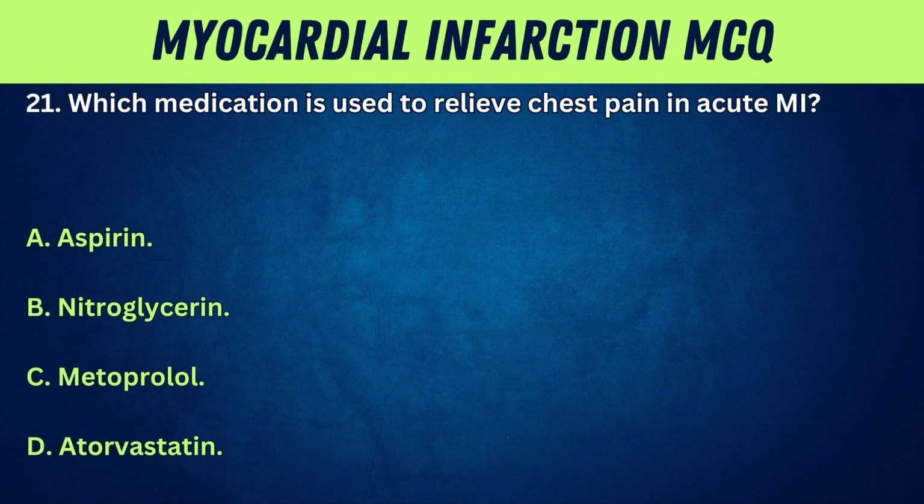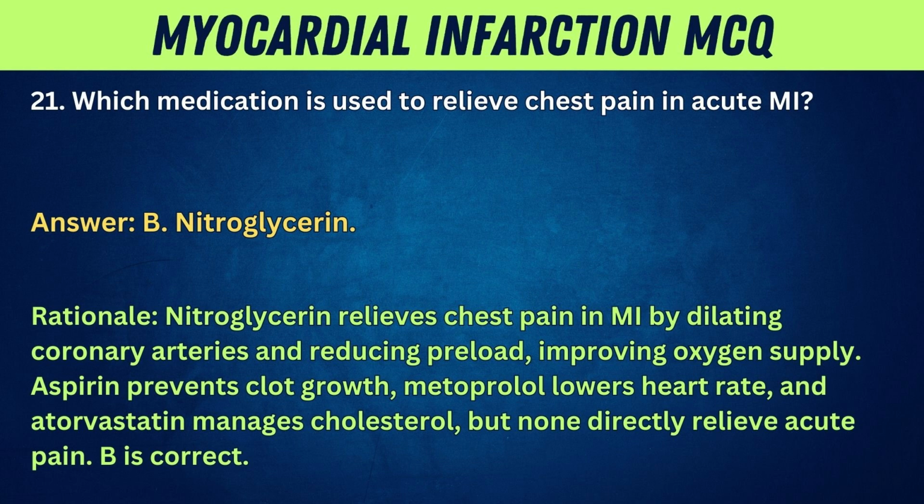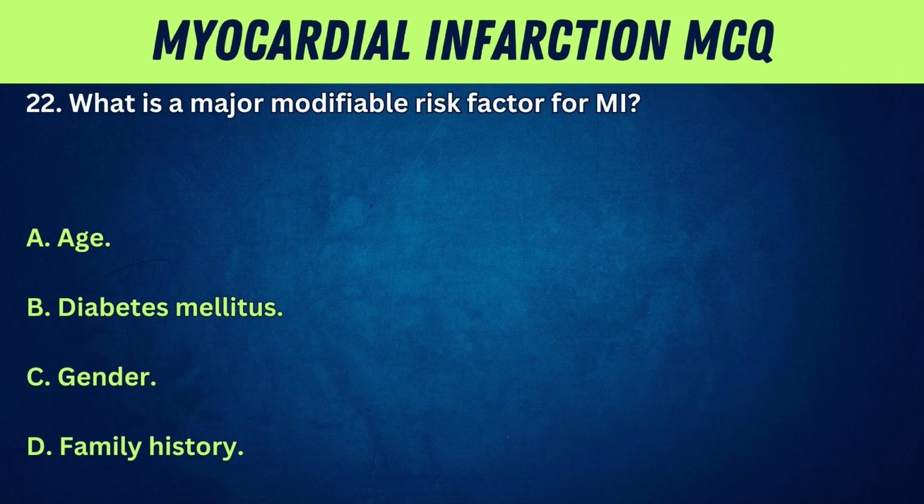A. Aspirin. B. Nitroglycerin. C. Metoprolol. D. Atorvastatin. Answer: B. Nitroglycerin. Rationale: nitroglycerin relieves chest pain in MI by dilating coronary arteries and reducing preload, improving oxygen supply. Aspirin prevents clot growth. Metoprolol lowers heart rate, and atorvastatin manages cholesterol, but none directly relieve acute pain. B is correct. 22. What is a major modifiable risk factor for MI?